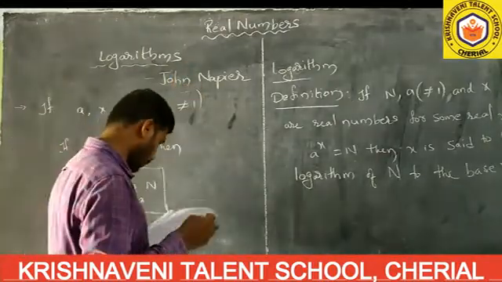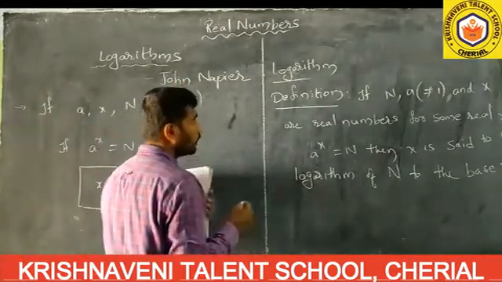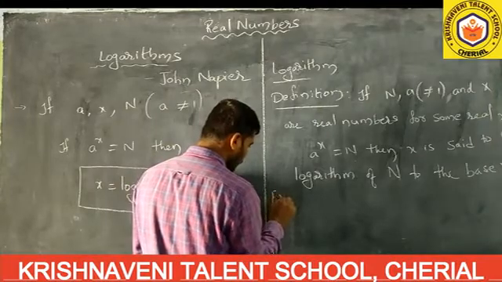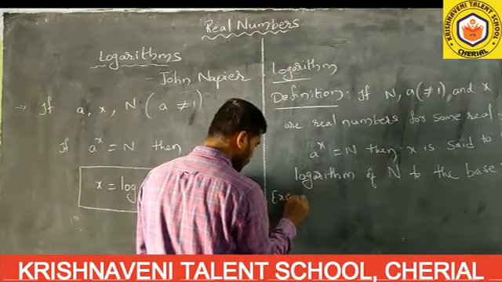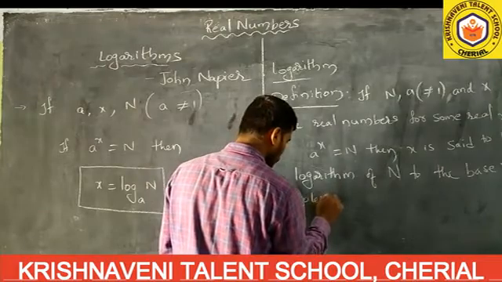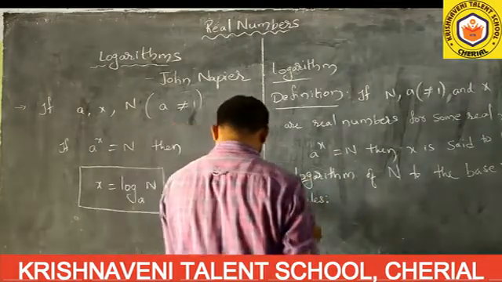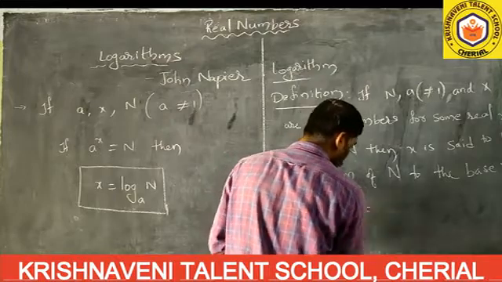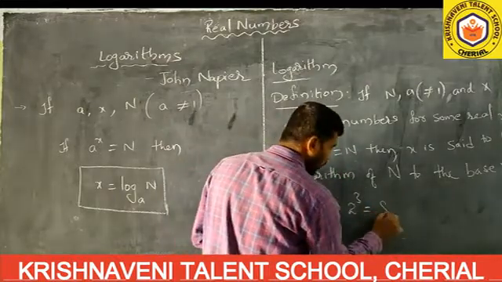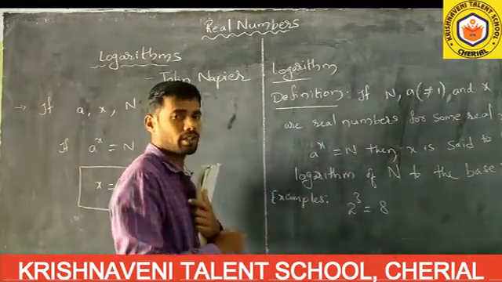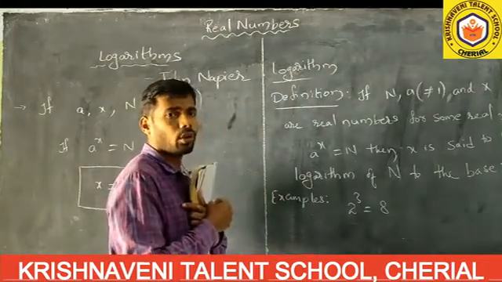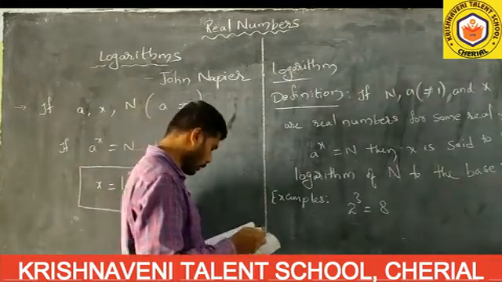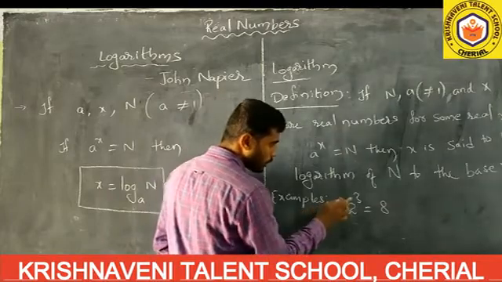Here, once again, I am telling you, examples. Example: suppose 2 cube. Already you know 2 cube value, how much will you get? 8. This is in exponential form. Now we have to convert it into logarithmic form. How will you write it?